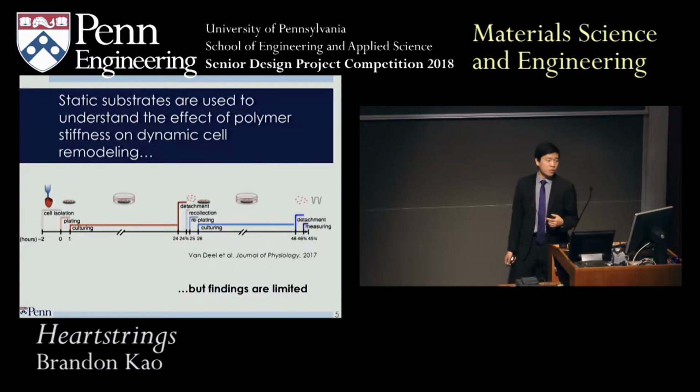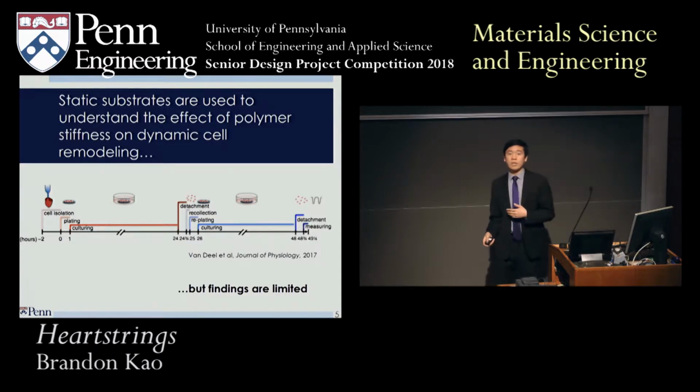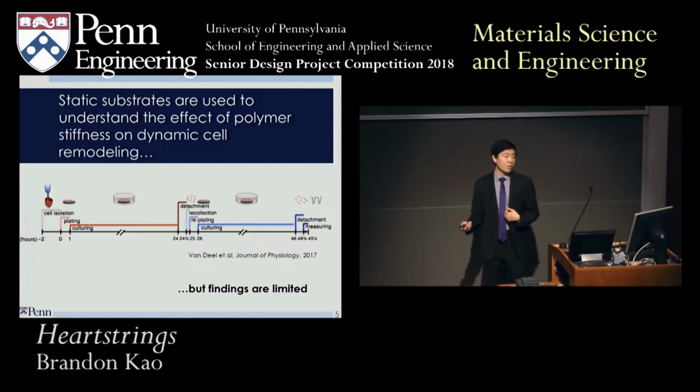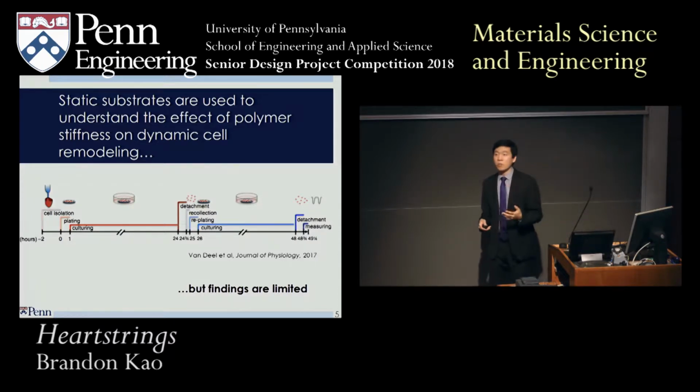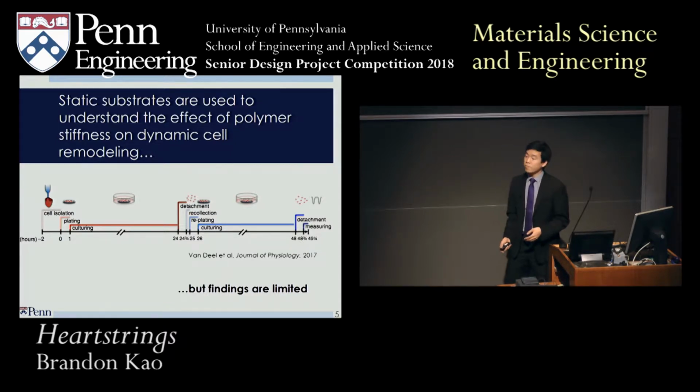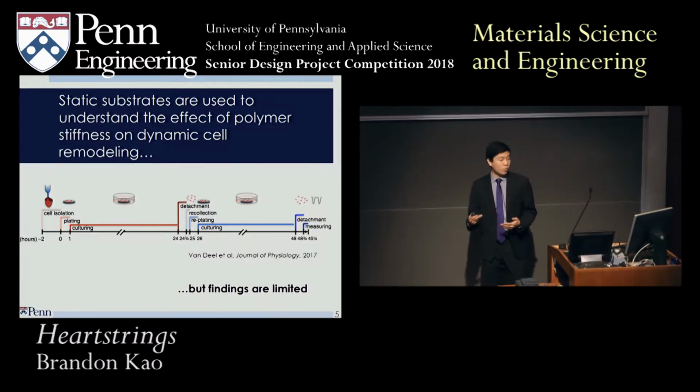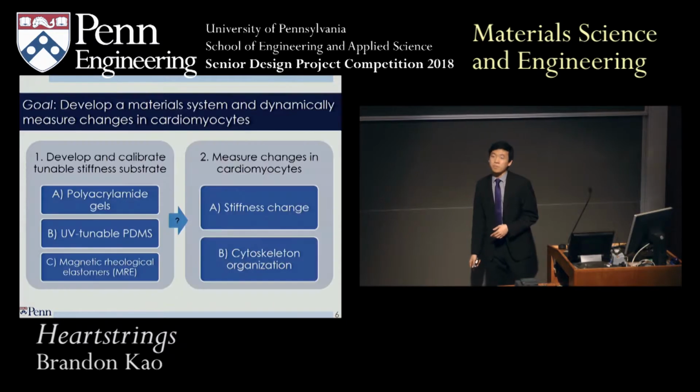So these experiments also mostly use static substrates. So you either have a stiff gel or a soft gel. And this is not as useful of a system because cell remodeling is really a dynamic process. So these findings have been limited. And there have been ways to get around this using extra steps and different methods, but this just adds more variability to your experiment.